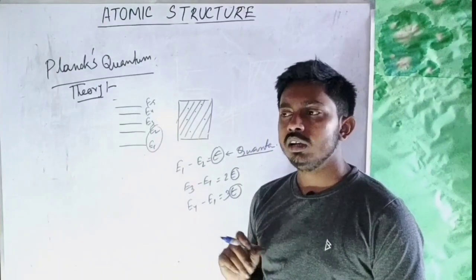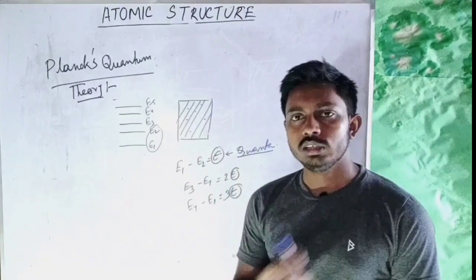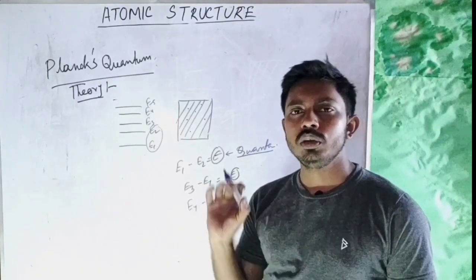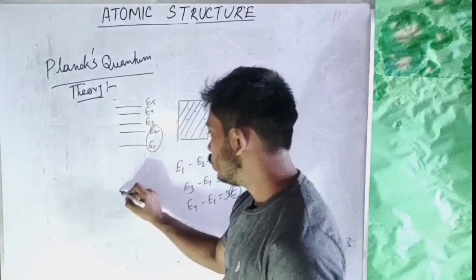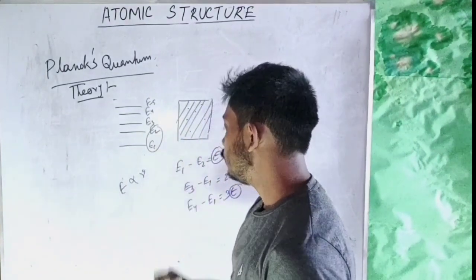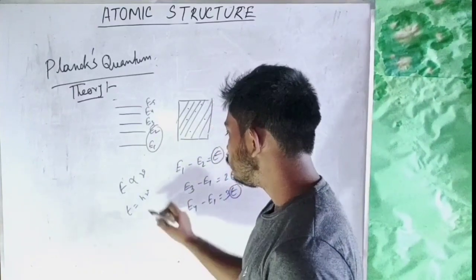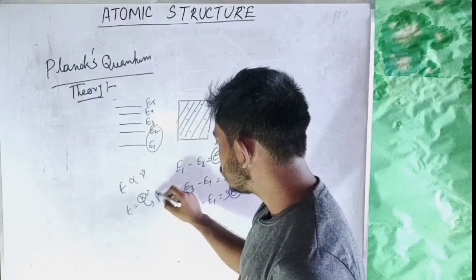Now he considered that this small energy will be proportional to the frequency of the radiation. So epsilon is proportional to frequency nu, or epsilon is equal to h nu. This h is called Planck's constant.